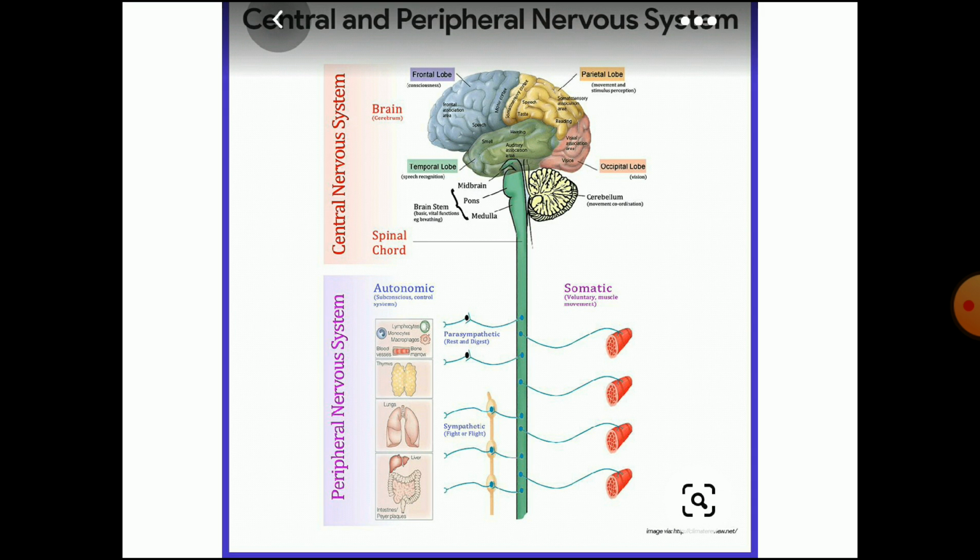See in this diagram, here the central nervous system which includes the brain and spinal cord, and below in purple color is the peripheral nervous system which includes parasympathetic and sympathetic. Okay. So parasympathetic, that is rest and digest, and sympathetic works in fight or flight mechanism.